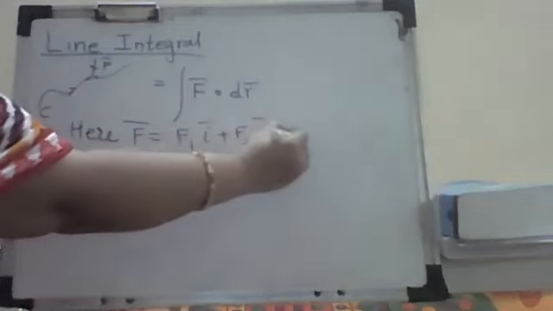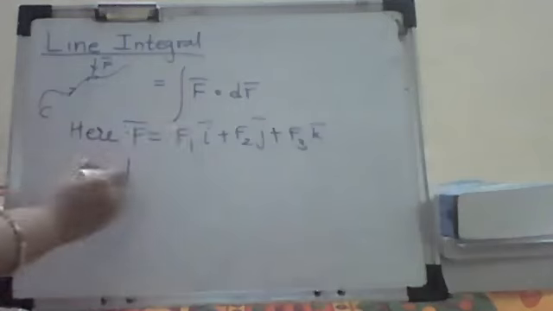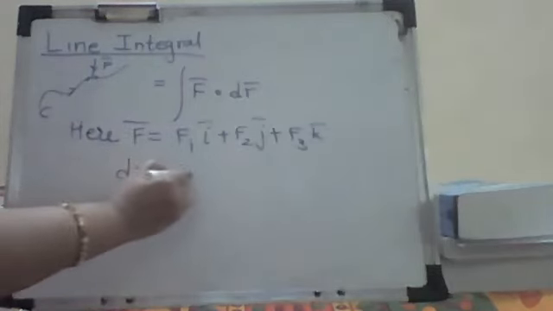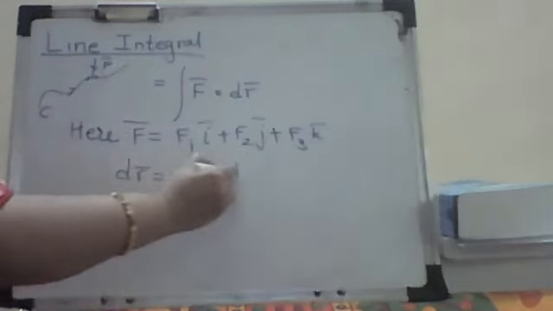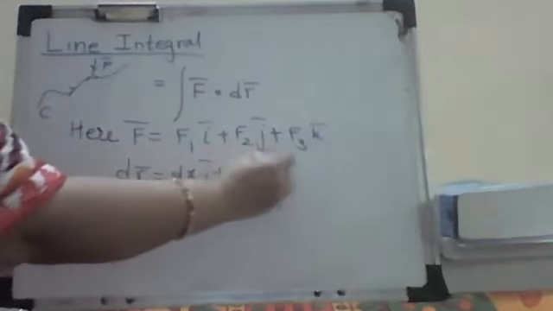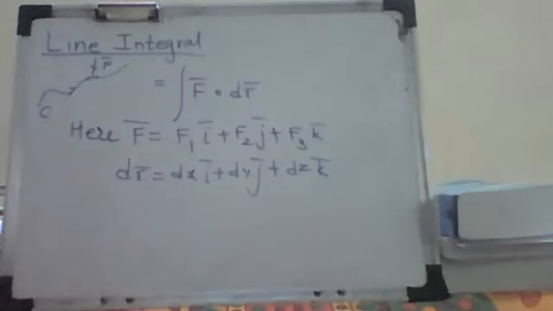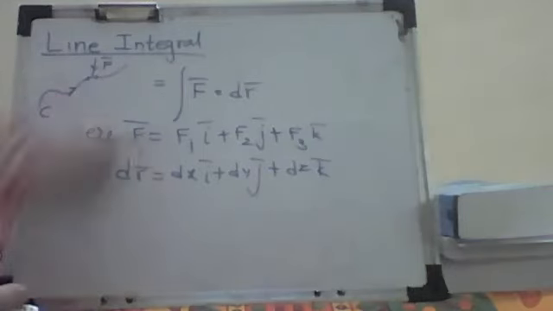So here f bar is say some function f1 i bar plus f2 j bar plus f3 k bar. And what is your dr bar? Dr bar is nothing but dx i bar plus dy j bar plus dz k bar. This is your dr bar. So if you take a dot product of this, how will it look?